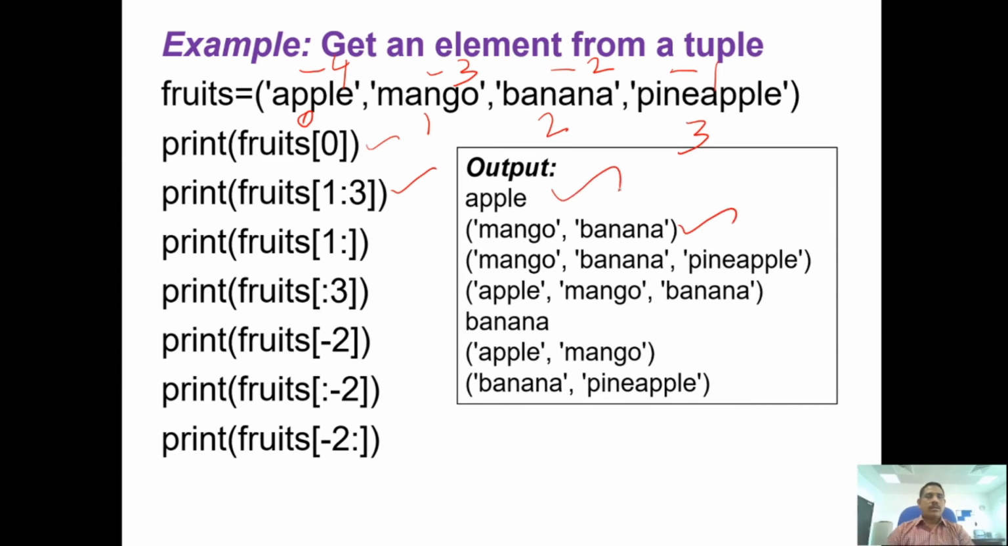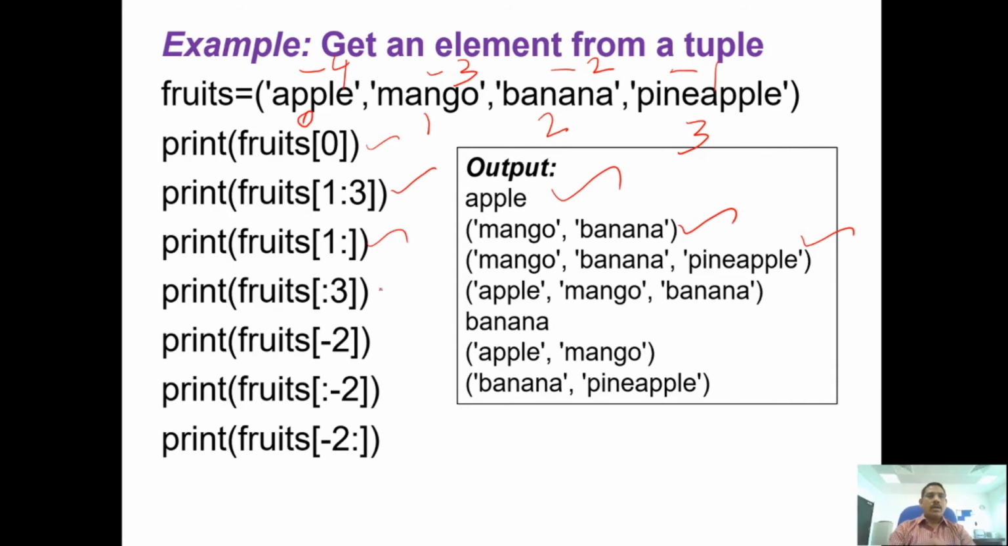What is the third answer? Fruits 1 colon. Now only the starting point is mentioned, but the ending point is not mentioned. What is this? The ending point is up to the last. If the ending point is not mentioned, it will go up to the last. So what is the answer? It will start from the mango, banana and pineapple. It will print as the third one.